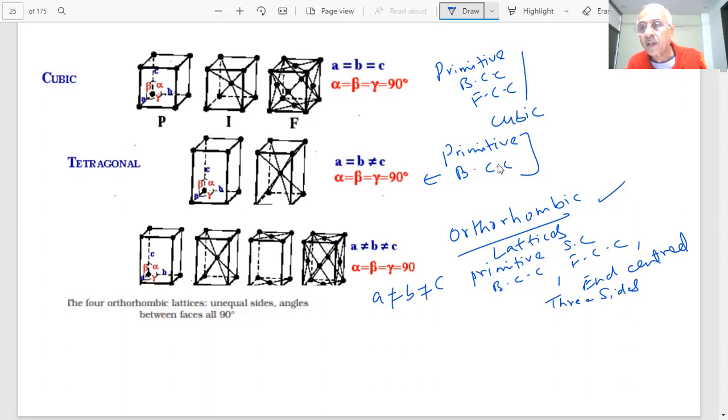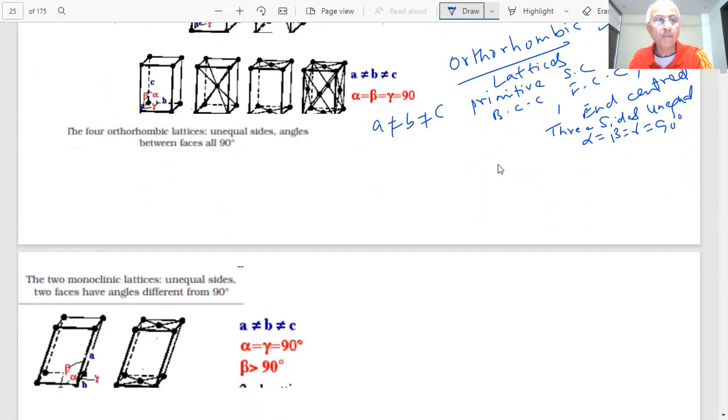Three sides, you can see, are unequal, but the angles are the important point: alpha is equal to beta is equal to gamma, 90 degrees. All the three angles are 90 degrees, at right angles to each other. Student, these are the points to be noted, very important.